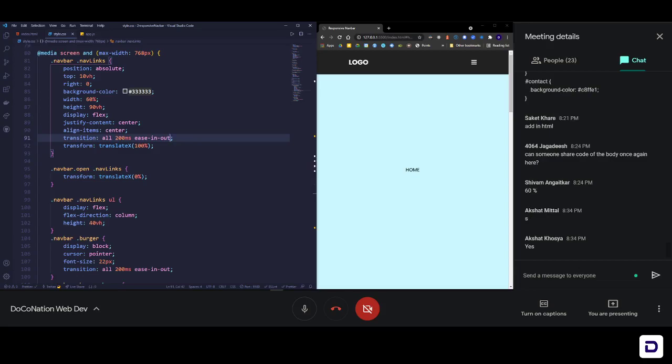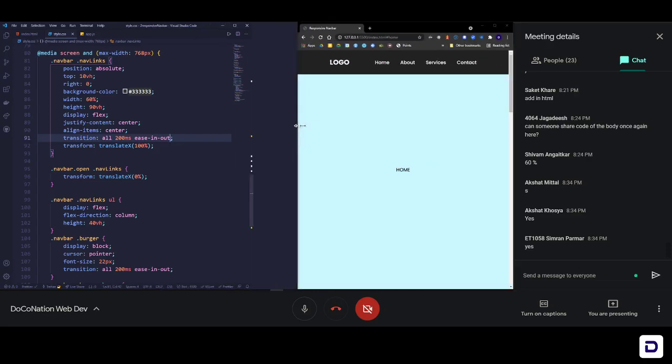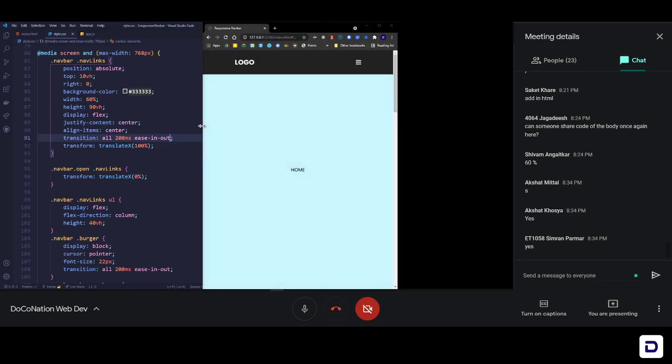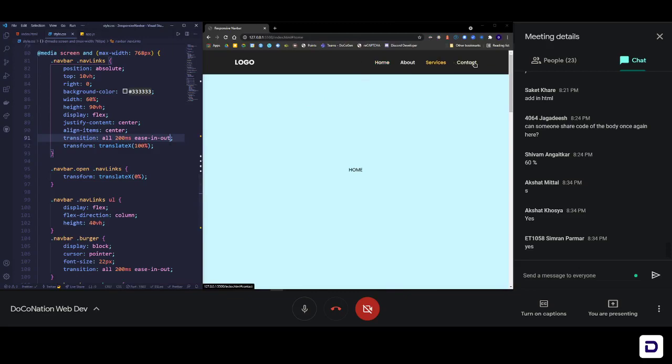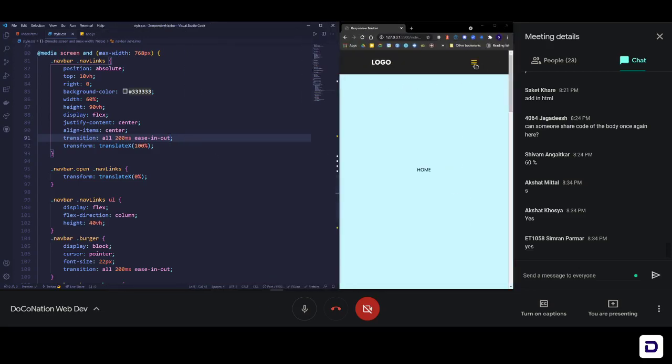Good job. So now, if I change the screen size, you can actually see that the navigation bar is responsive, right? See, if I make it larger, I can see my links. If I make it smaller, I can see the burger icon, but it is not working. So basically we need to implement some kind of interaction that is based on click. Okay, so we need to add that. So now for that we need to add that using JavaScript.